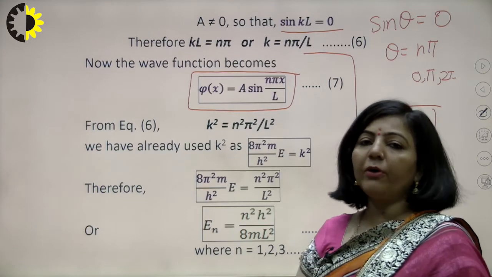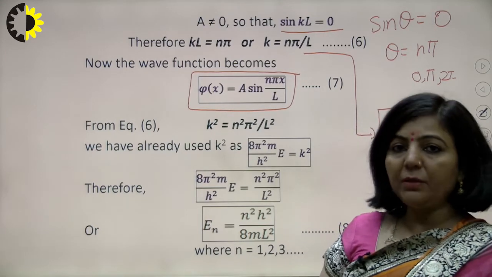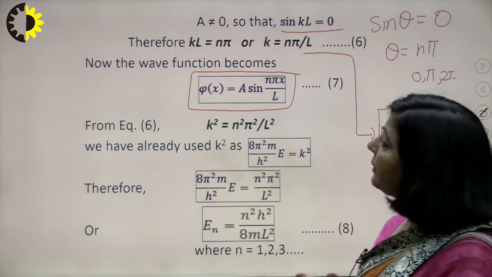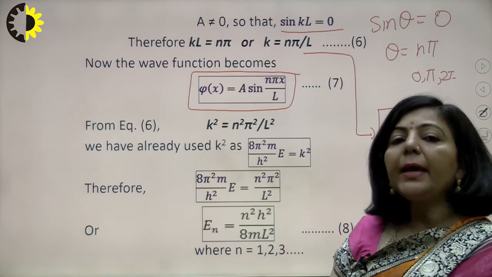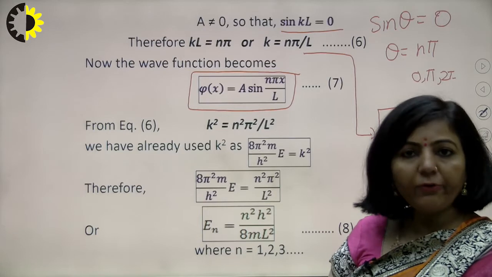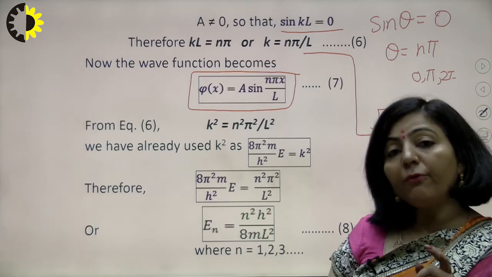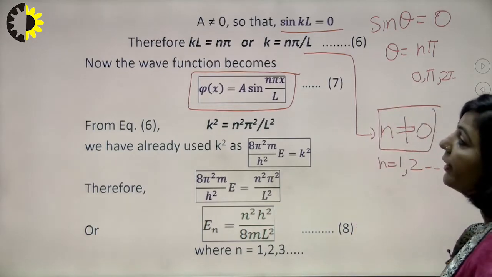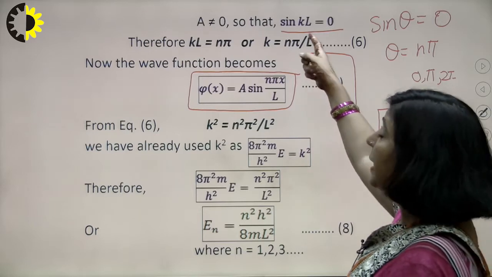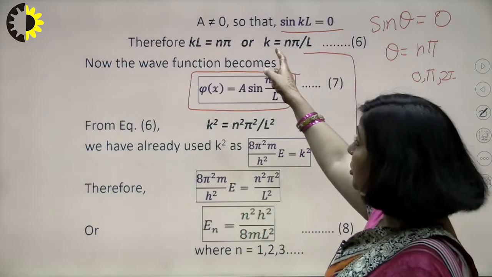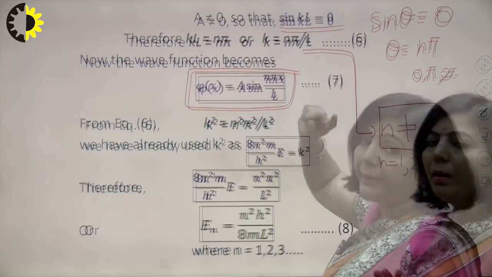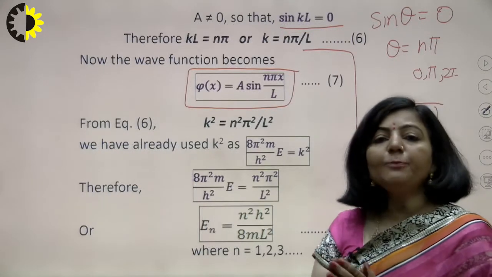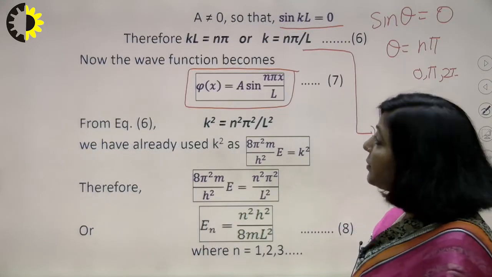And you know the wave function cannot be 0 between 0 and L. So you cannot take this possibility, which means n cannot start from 0, n will start from 1. It means the first possible value of n is 1.